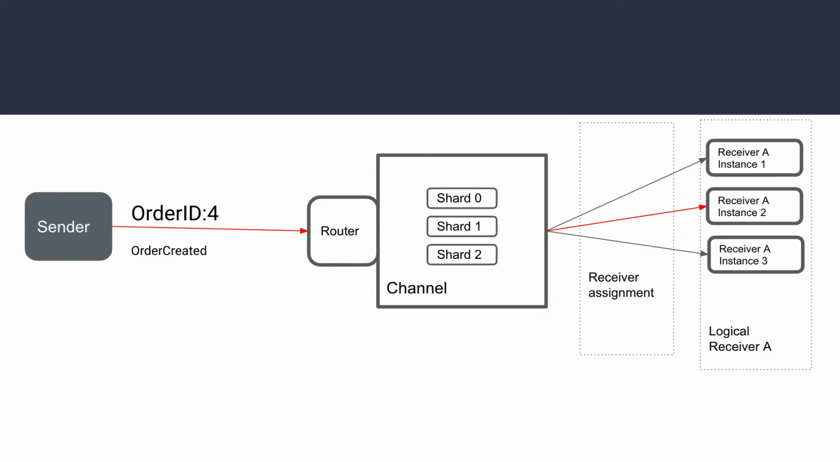So the order creation request will go to instance 2, and then suppose the sender again sends the same order ID for order updation, the same request will go to the same instance, and even when the order cancellation request comes, this will again go to the same instance itself. So by this we can see that for the same order all the requests will be processed through the same instance, even though we have attached multiple instances.